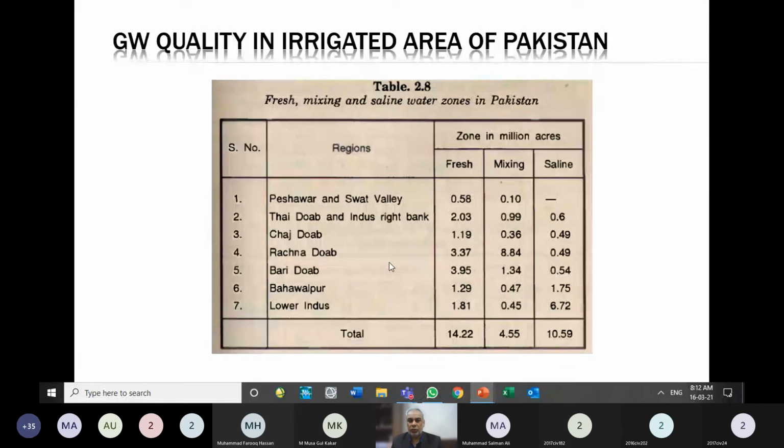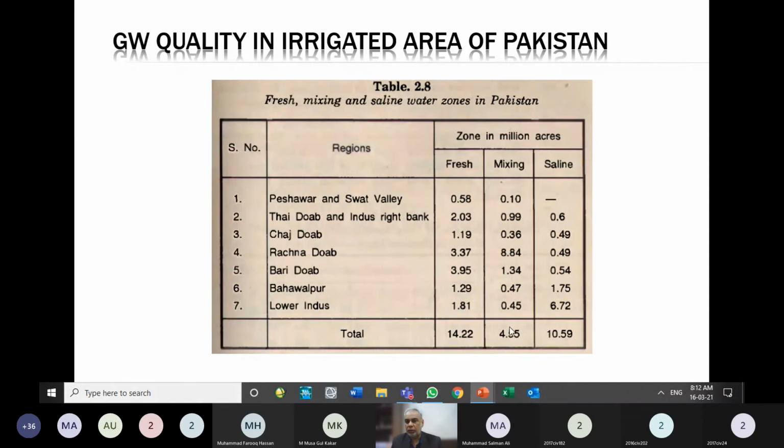After explaining this, you were informed about the surveyed area, I think from a 3-4 decades old survey. Out of the 30 million acre land, half of the land has groundwater quality which can be considered fresh groundwater, 14 million acres.